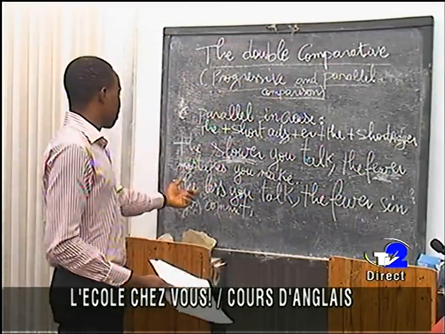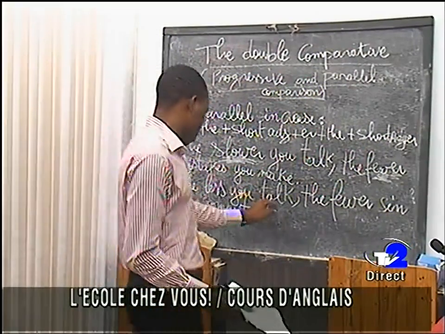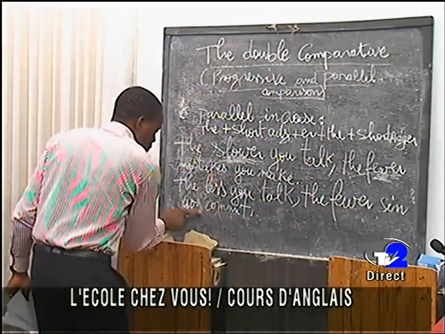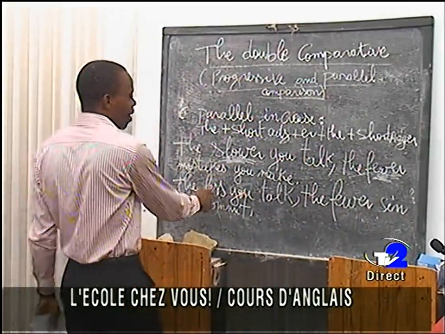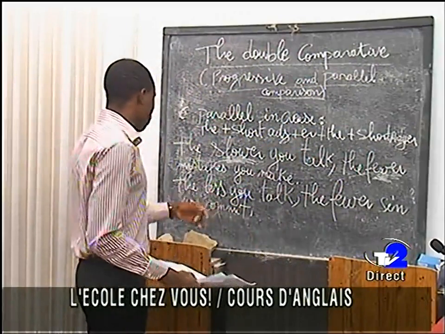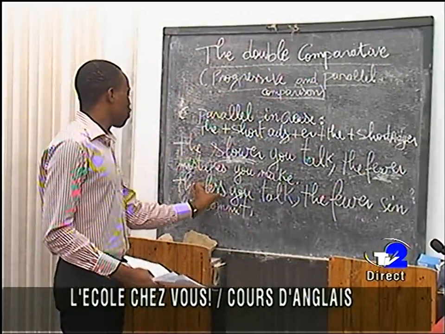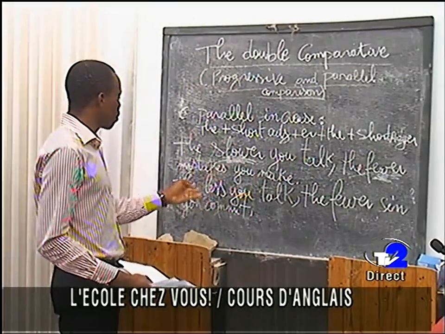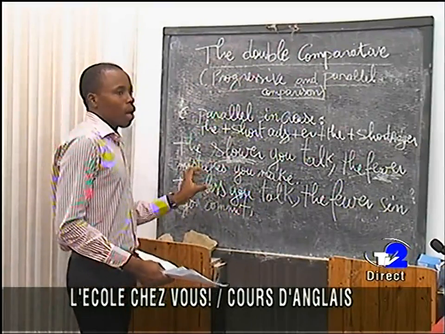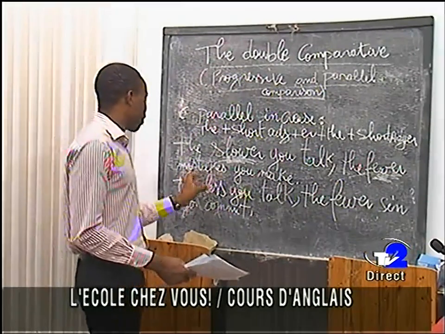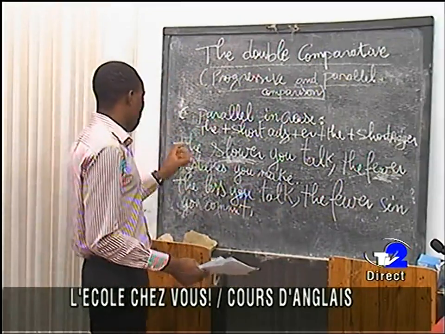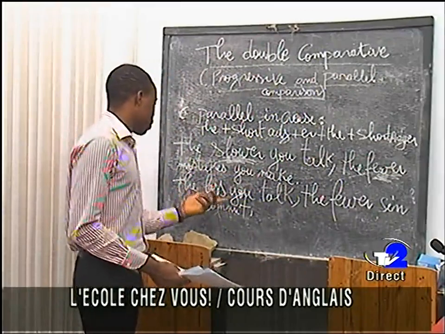So look at here. The less you talk, the fewer sins you commit. So here we do not have "lesser". That is, we do not put "er", because the comparative form of "little" is "less", and these are the kind of comparative form that we call irregular comparatives.